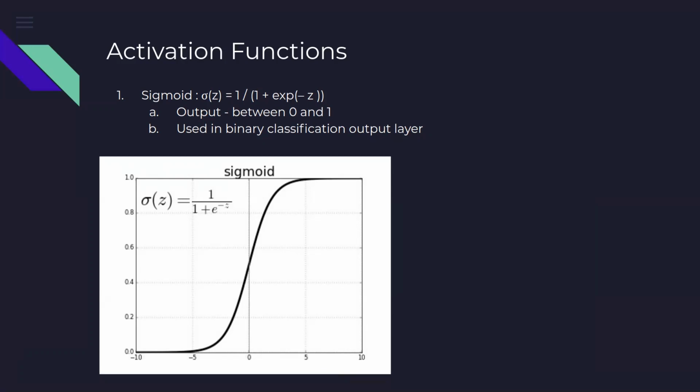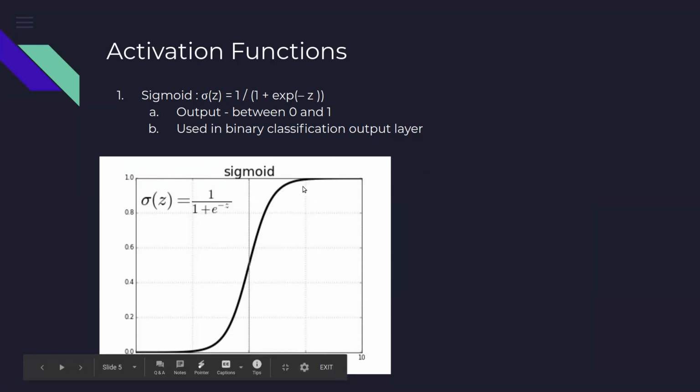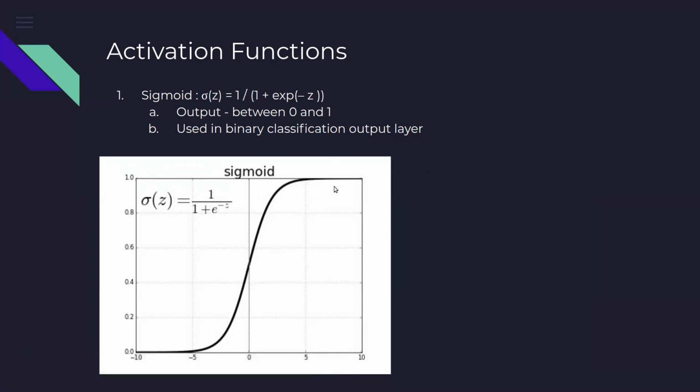Now, based on that, the system would decide the value, and then we can define a threshold and say that if it is less than 0.5, then the value will become 0, and if it is more than 0.5, it will become 1. This one is used mainly in the binary classification output layer.